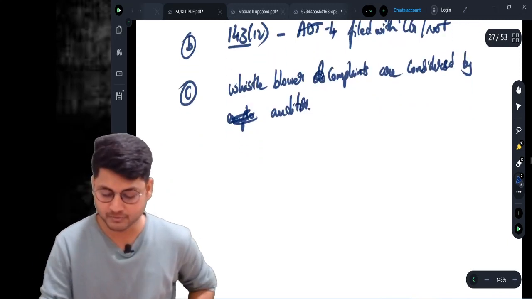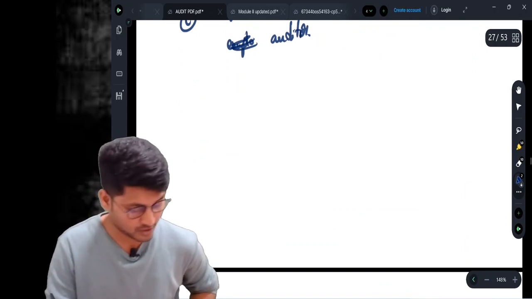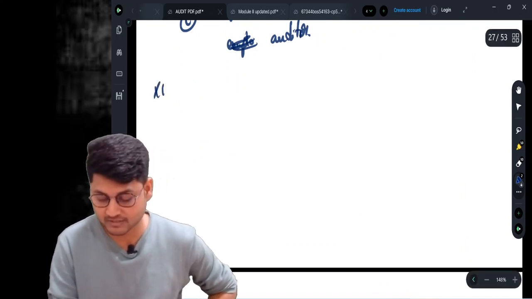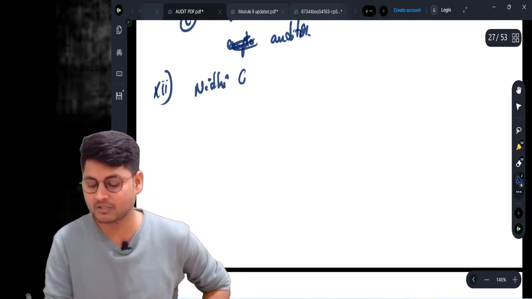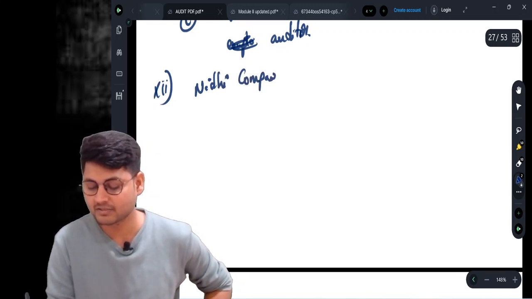This is what we need to report. Now coming to clause number 12. Clause number 12, it talks about whom? It talks about Nidhi company. This is applicable only when the client is a Nidhi company.